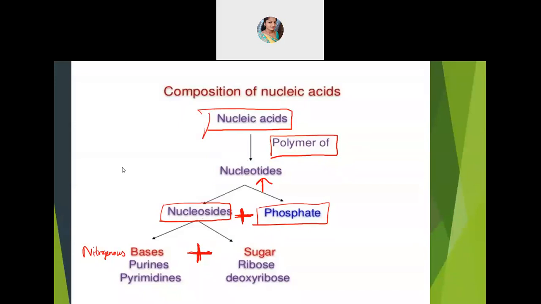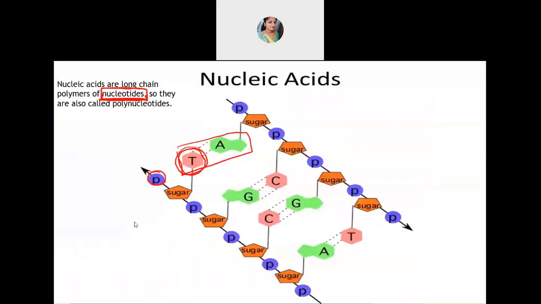So now if you see the structure, you'll be able to understand. I'll go back to that structure. You can see here that P part I said, that's the phosphate group. This P1 is there, this blue color one. So that is a phosphate group. And then you can see the sugar part here. So here we have that carbohydrate part. And on this side, this T, I'll circle it here. This is that nitrogenous base. I'll write NB, nitrogenous base.